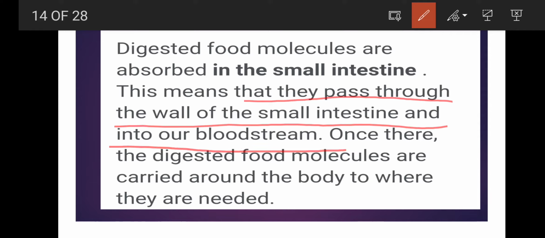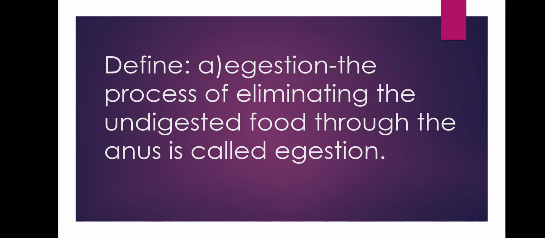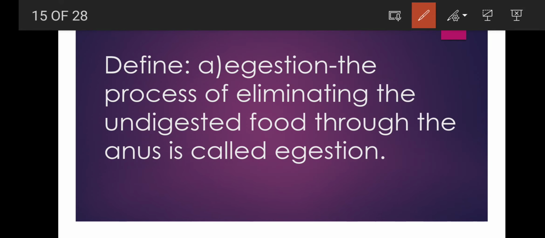Once there, the digested food molecules are carried around the body to where they are needed. This much only, clear, and it is important to write the first line also. Now the next is, define egestion. The answer will be, the process of eliminating the undigested food through the anus is called egestion.